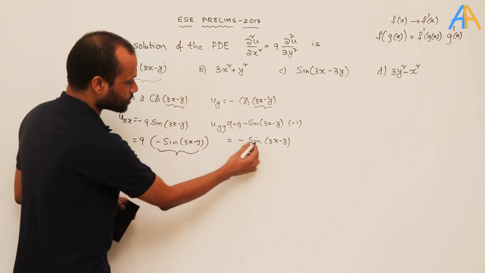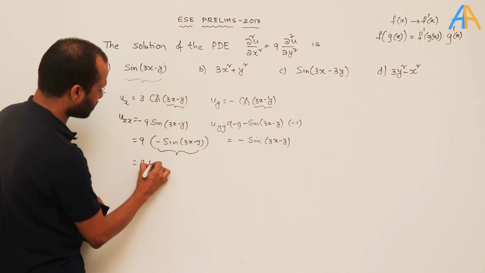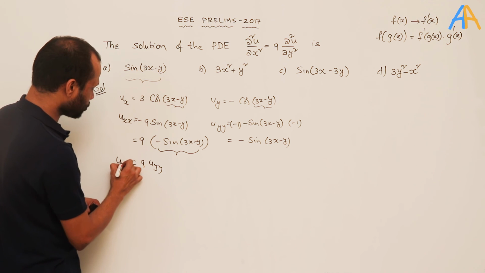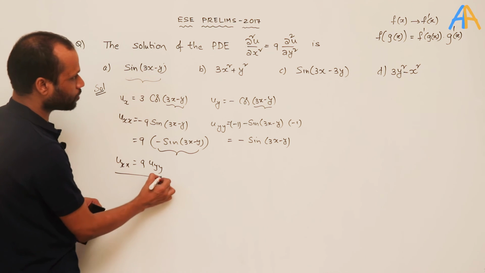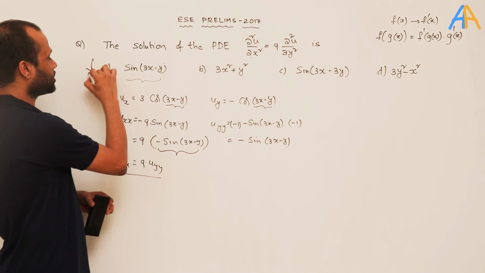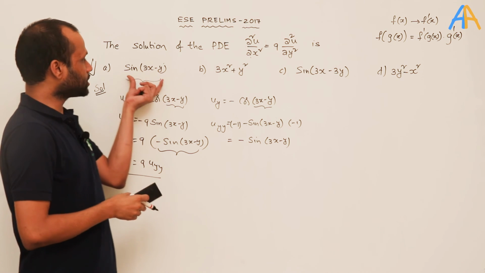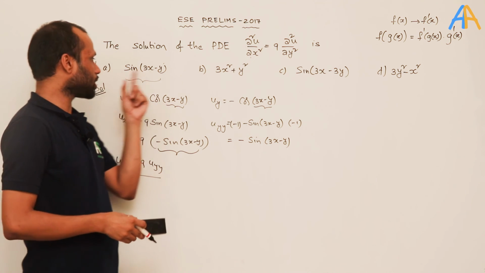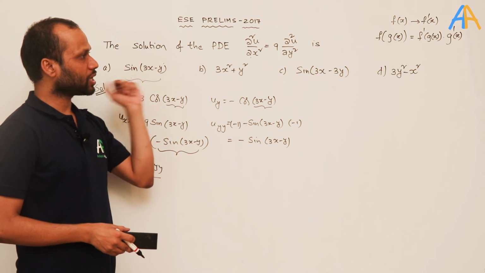Minus sin(3x − y) is nothing but uyy. So 9uyy. So uxx is equal to 9uyy. So option A is the correct option. This satisfies the given differential equation.